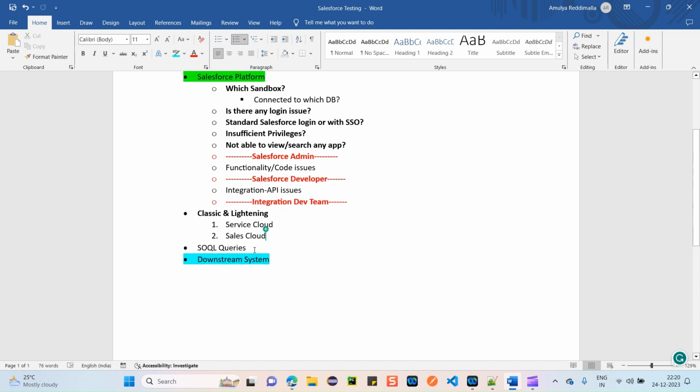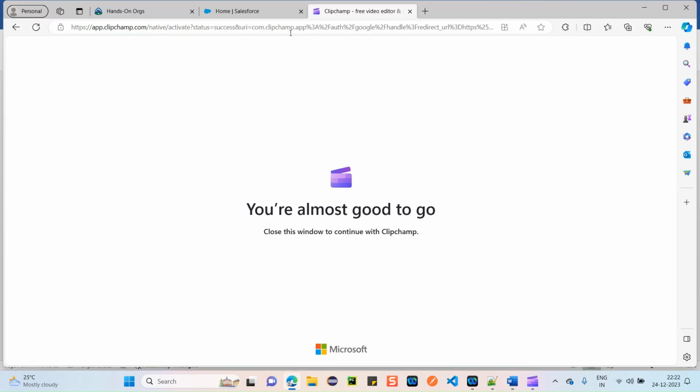Another thing is the SOQL query. SOQL is Salesforce Object Query Language. It will be similar to SQL queries, but very important to understand. Sometimes you will update a few fields on Salesforce and you need to validate whether exactly those fields are updated or not. So let me quickly show you guys.